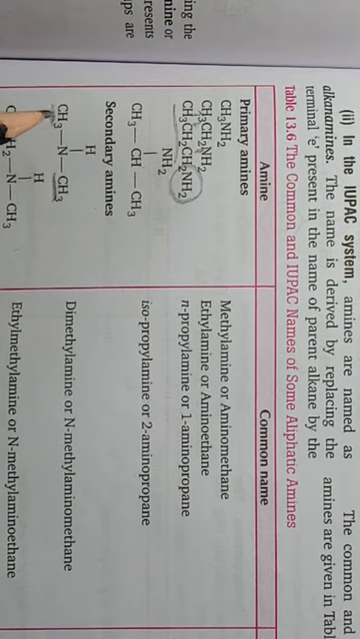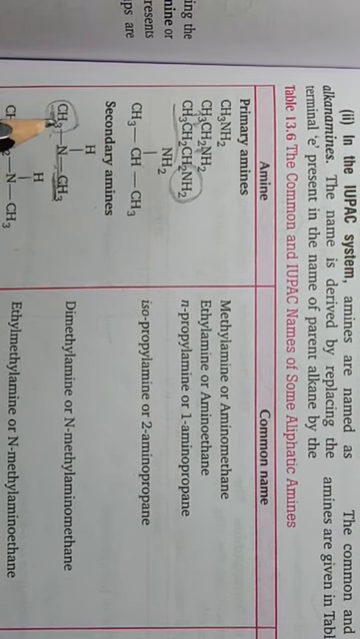Okay, so N-methyl methanamine. In secondary amines, if both carbon chains contain the same number of carbons, one carbon chain will be considered as an alkyl group attached with N, and the second alkyl chain will be named as the amine. Okay, students. So the methyl which is attached with N gives N-methyl methanamine.